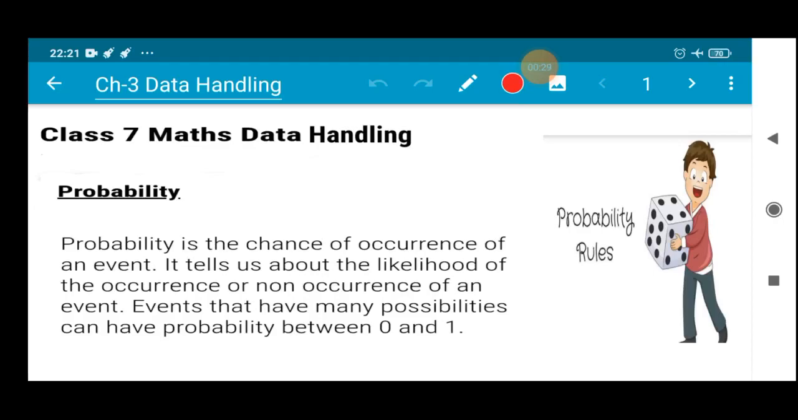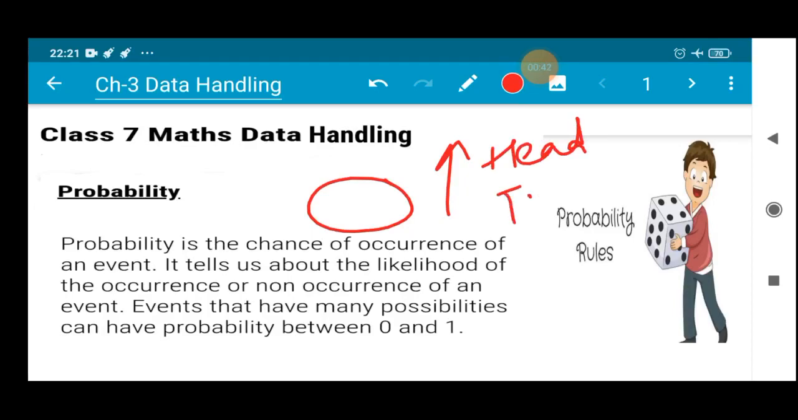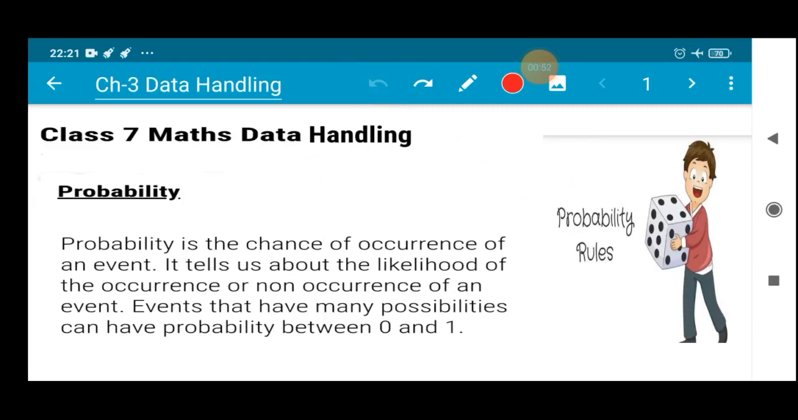What are the chances of something happening which you are not expecting? Suppose you have a coin. If you flip it, you don't know what is going to come. It may be head, it may be tail. The chances which we usually talk about is nothing but a probability. Okay, so probability is the chance of occurrence of an event. All right, it tells us about the likelihood of occurrence or non-occurrence of an event.